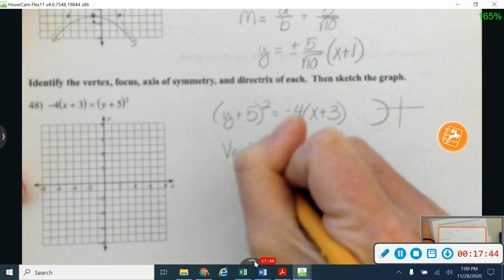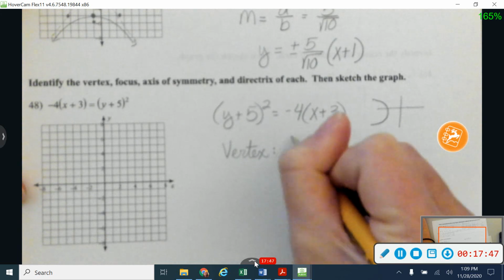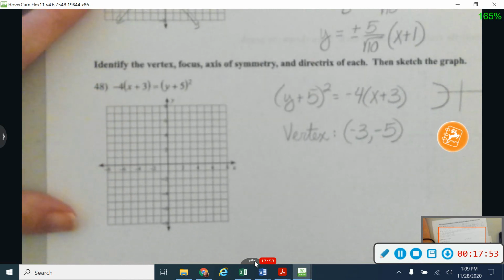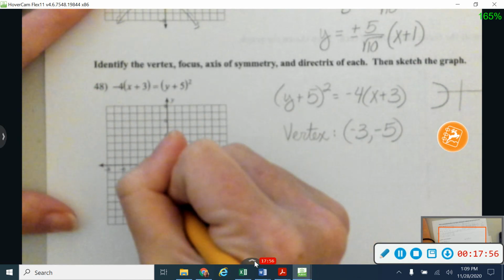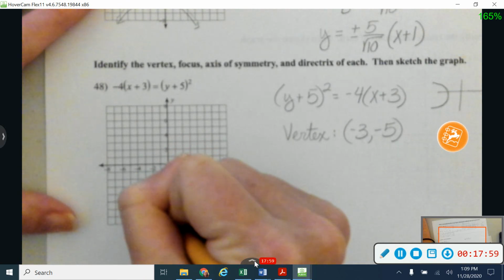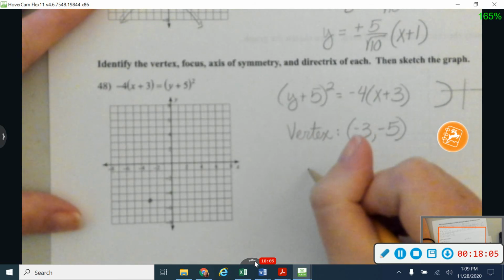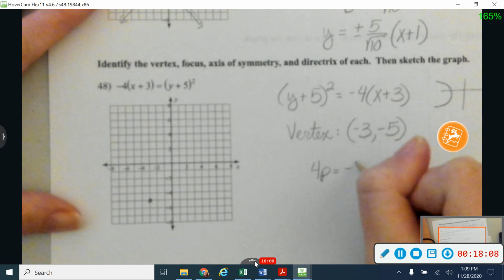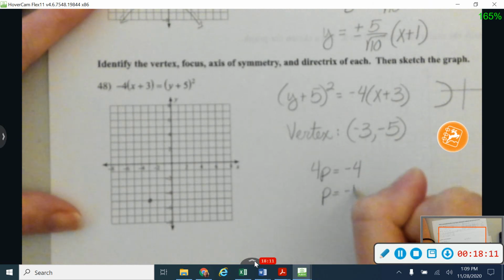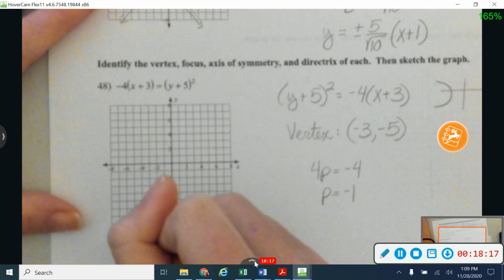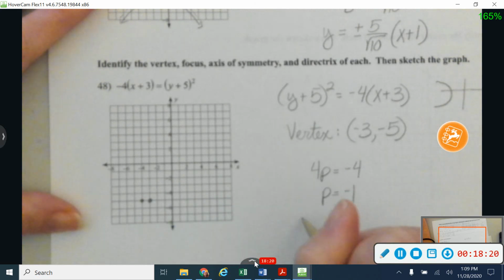Okay, on a parabola, we call the center point the vertex. So h, x from x, y from y, opposite sign. So that's going to be at -3, -5. 1, 2, 3, 4, 5. Okay, to know how far we're going to open, I'm going to say that 4p is equal to -4. So p is equal to -1. I got that -4 right there. So I'm going to open to the left and go find my focus right there. So my focus is going to be at -4, -5.